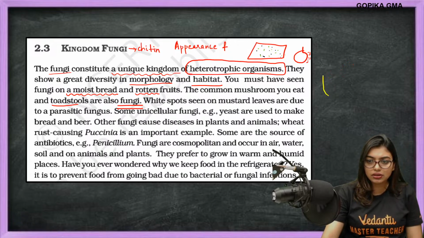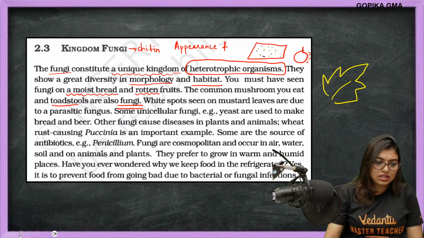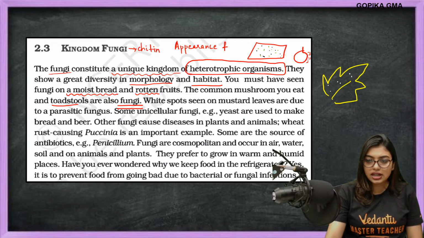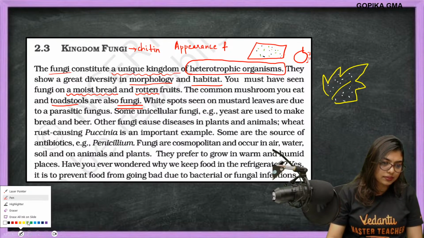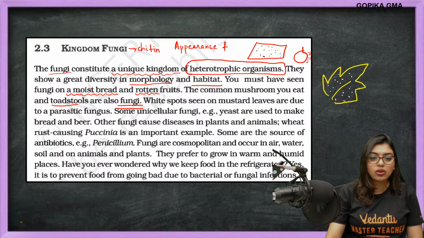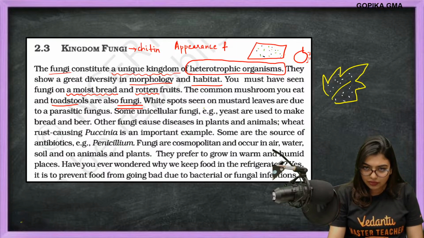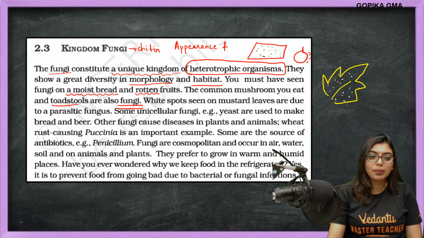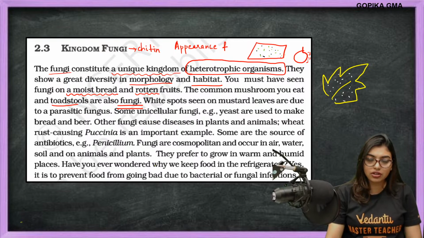Yes, imagine. Okay, this is a mustard leaf. On that you will start seeing white spots. What is that? It is fungi. Okay, these are all fungus. Got it? So these white spots seen on mustard leaves are due to parasitic fungi, some unicellular fungi.